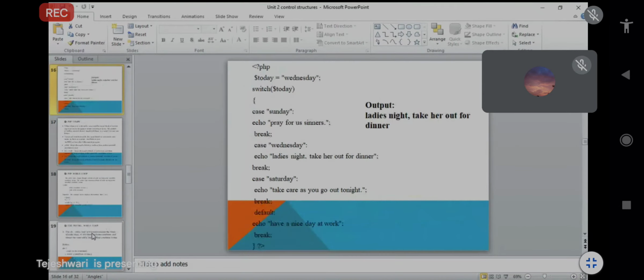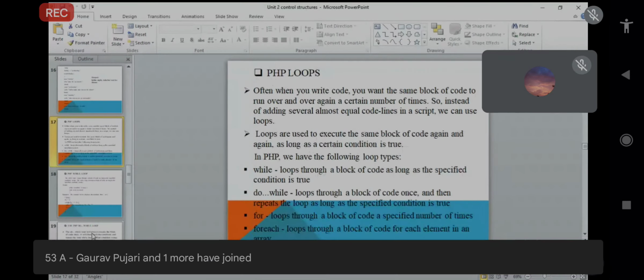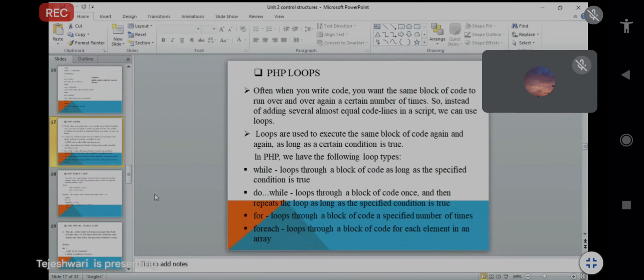Next, we will start with the next topic, that is PHP loops. We know about the while loop, do while, for loop, and foreach loop. But in PHP we use different types of loops in the program.